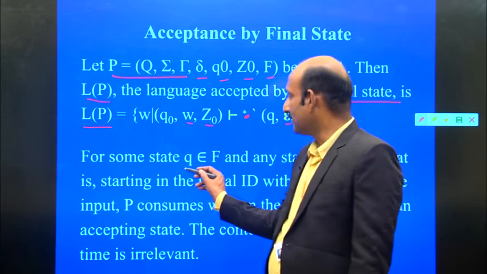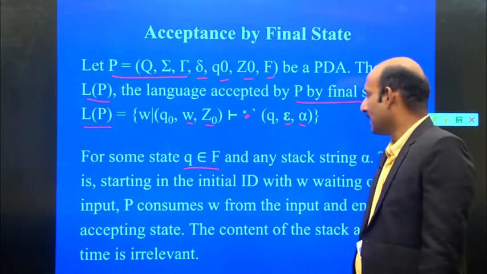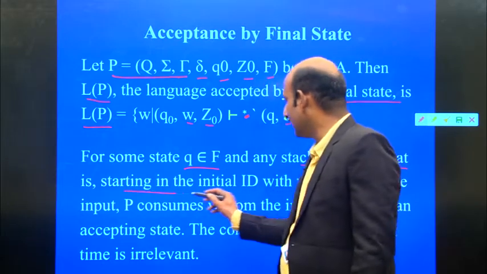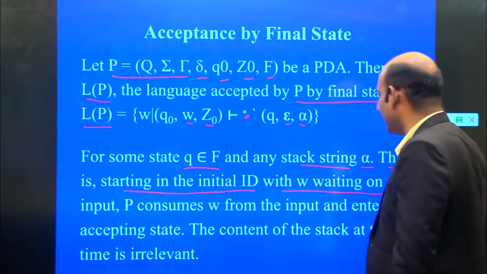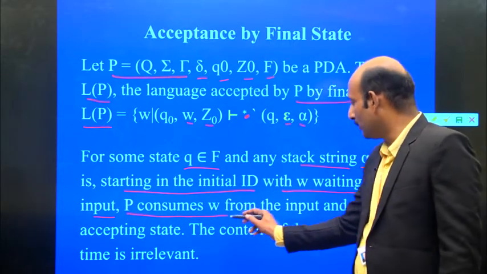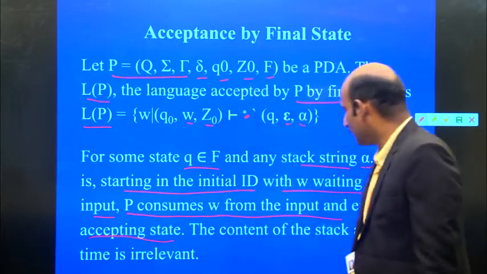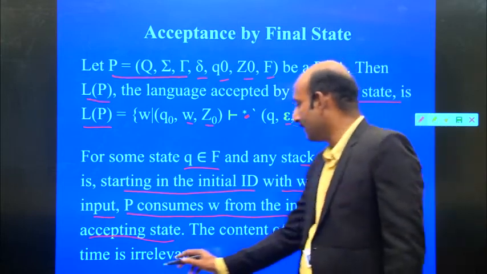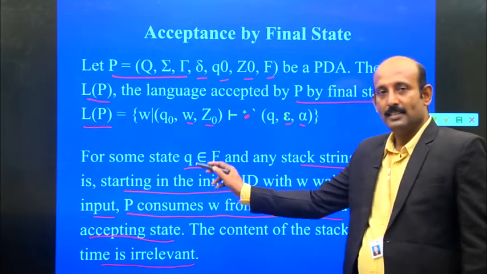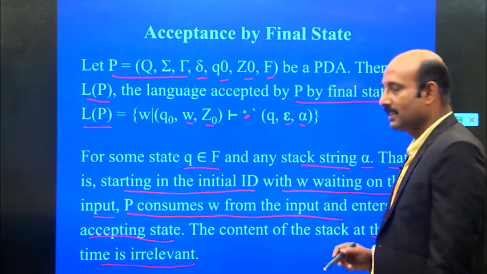So for some state Q that belongs to F, where F is the final state, and any stack string alpha, starting in the initial ID with W waiting on the input, the push down automata consumes the input W from the input and enters an accepting state. So the content of the stack at that time is irrelevant. That means Q is a state which belongs to the final states, and any stack string is alpha. What is a stack string?